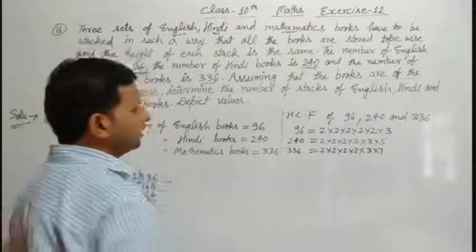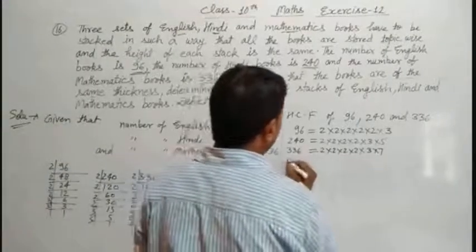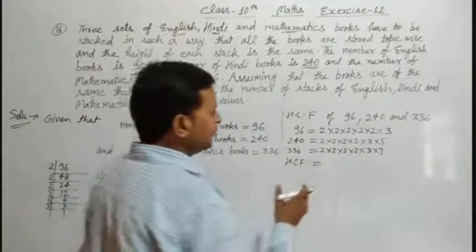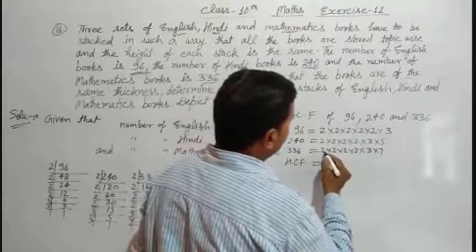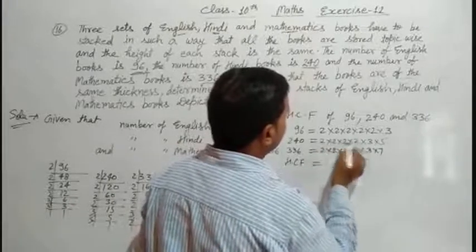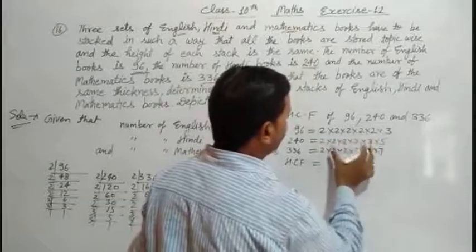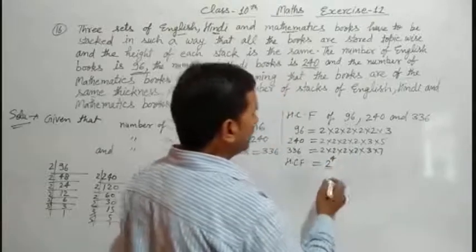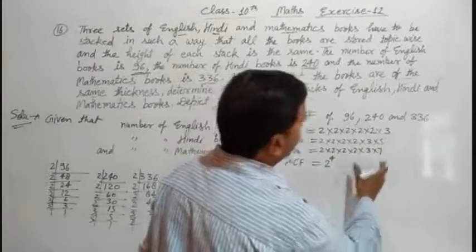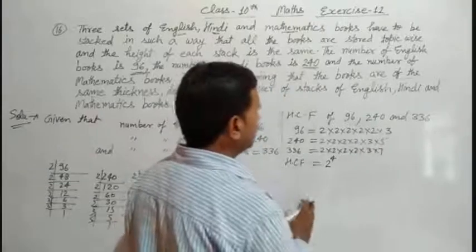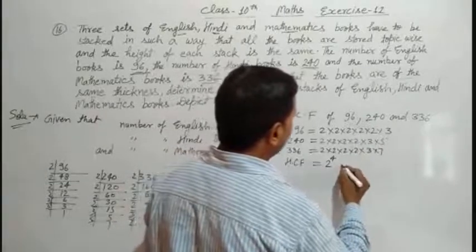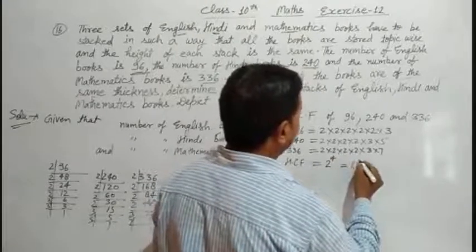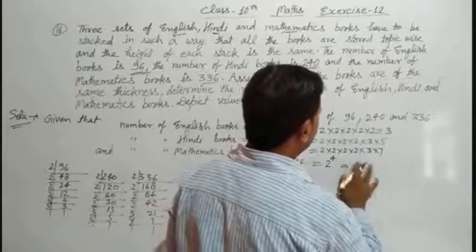Now we can solve the HCF. So we know that HCF is always the highest common factor. So the highest common factor is 4 times 2. We can say that 2 to the power 4 is common, and no other digits are common. So we can say that this is our HCF. 3 is also common. See here, 3 is also common.